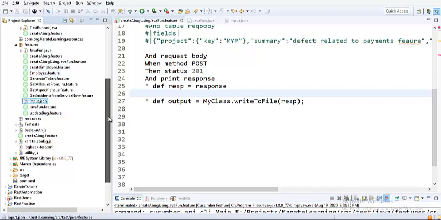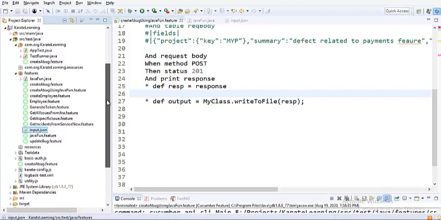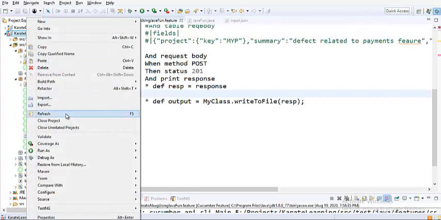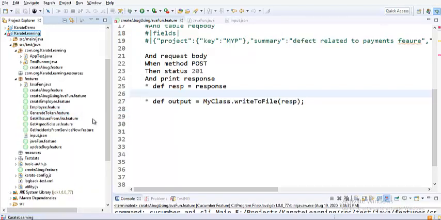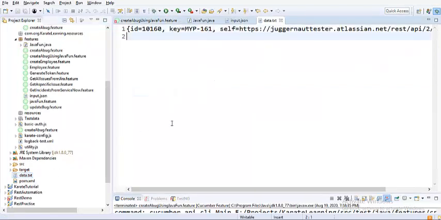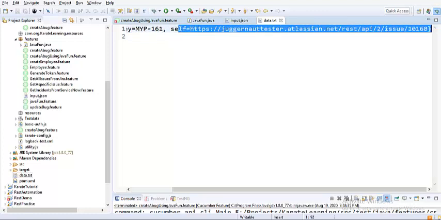So right now I don't have a file called data.txt. I would like to refresh this particular project. Right click and refresh, and you would notice a file called data.txt. So if you come down, you see it at the project level directory. If you go into it, you will notice that the output got printed in this file. So 160 and MYP161 and self, this is the URL.